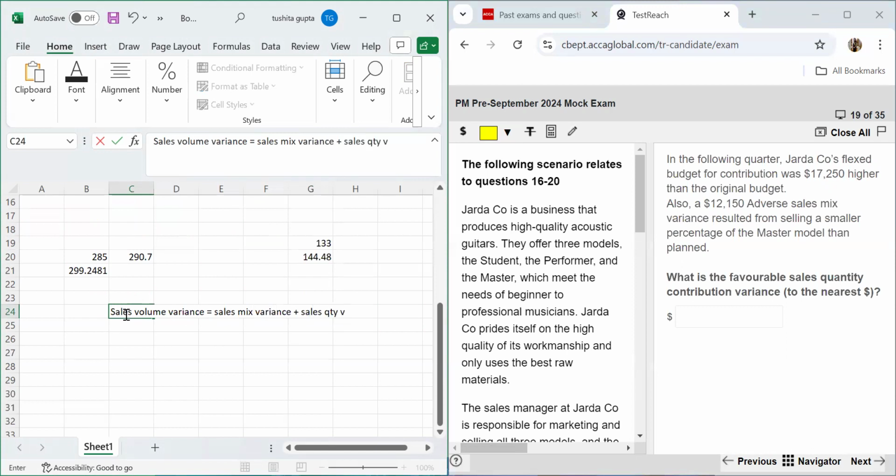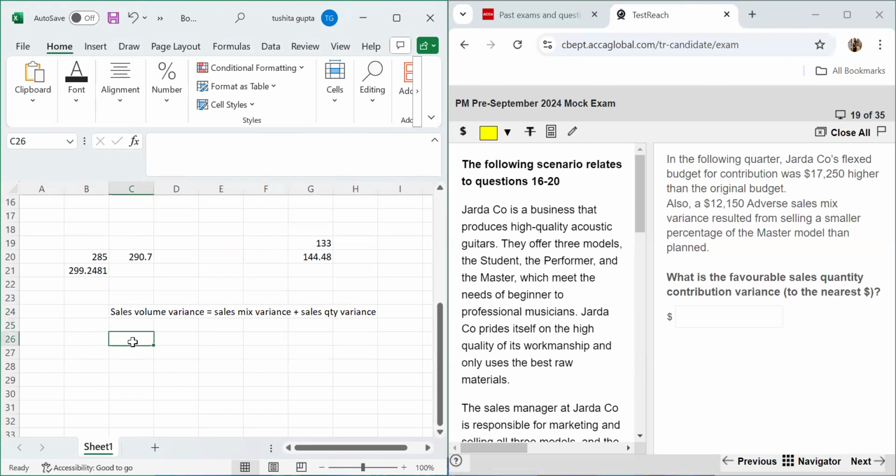These are the two components of the sales volume variance. You are given the sales mix variance, which is adverse of 12150, and you have also been given that 17250 is the contribution which was higher than the original budget.